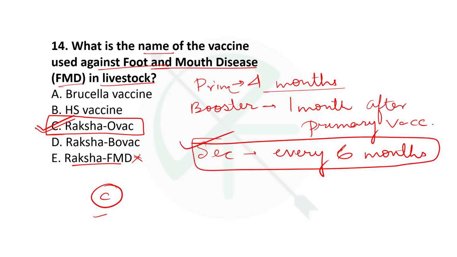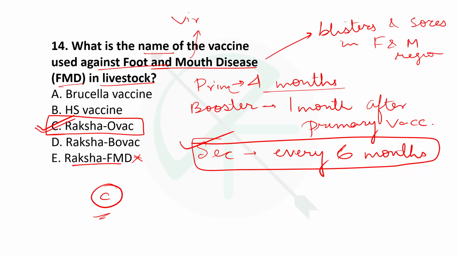Option C will be the right answer. So okay, before moving on, what are the main symptoms? Blisters and sores in the mouth and foot region. And it is again a viral disease. Viral, highly contagious. It spreads through various materials, like maybe bedding materials or anything that comes in contact. So it's a very infectious contact disease of cattle, livestock.